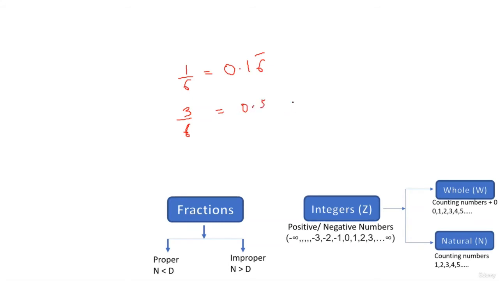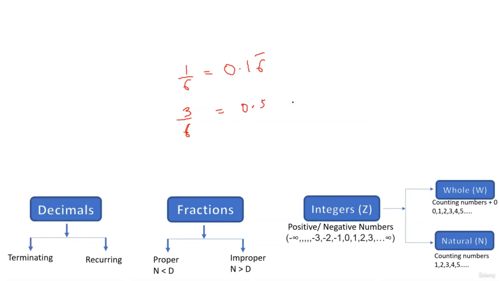Okay, so now the fractions can be further converted to decimals. All right, and decimals are of two types: the terminating decimal and the recurring decimal. Okay, terminating means that the division is said to have terminated, finished. Okay, and recurring means the division is said to reoccur, so recurring. All right, so decimals, two categories: terminating and recurring.